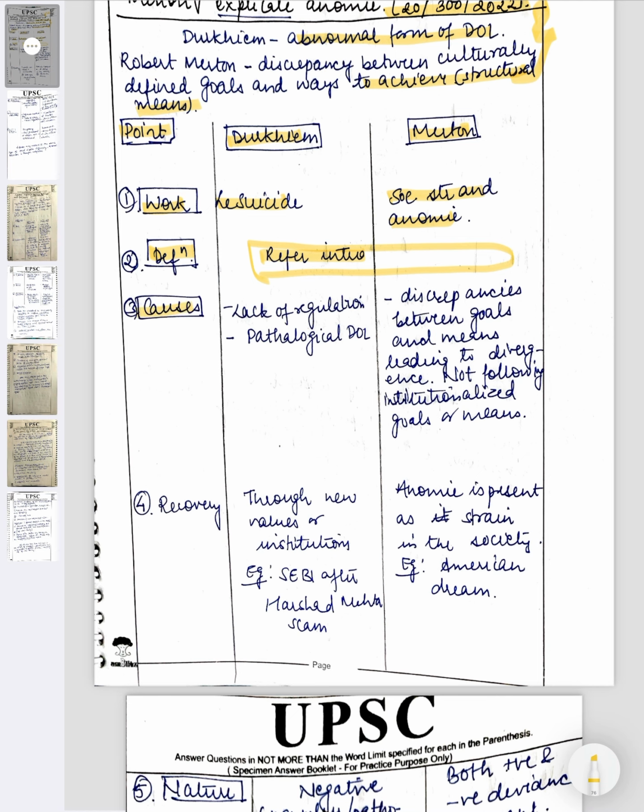Now causes. So in Durkheim it will be lack of regulation and pathological division of labor. Again you may elaborate the points. And here it is discrepancies between goals and means leading to divergence, not following institutionalized goals or means, as we have seen earlier. Now, how will recovery happen? Durkheim is a functionalist, so he will say that new values and institutions will form. So there was SEBI which was formed after the Harshad Mehta scam. This is a very creative example, so you can substantiate your answers with these kinds of examples.